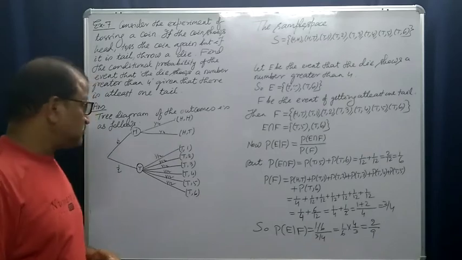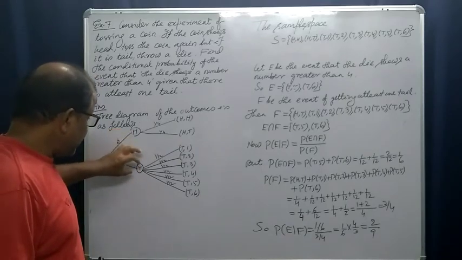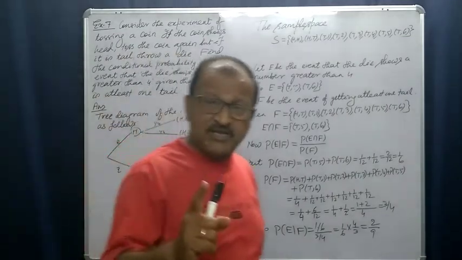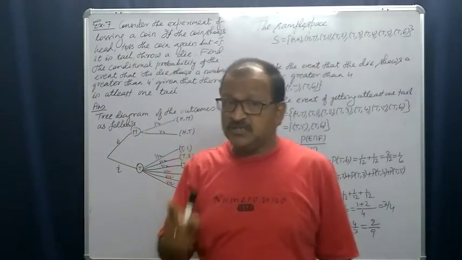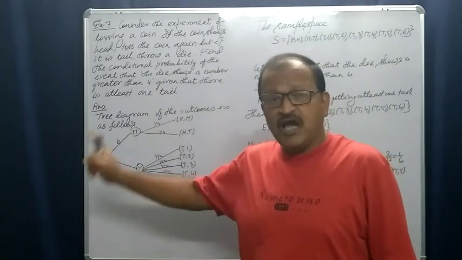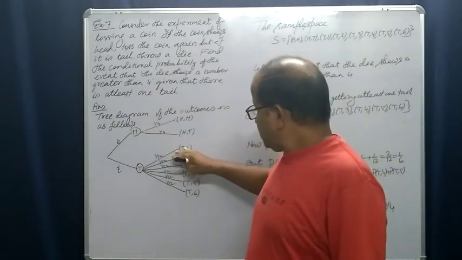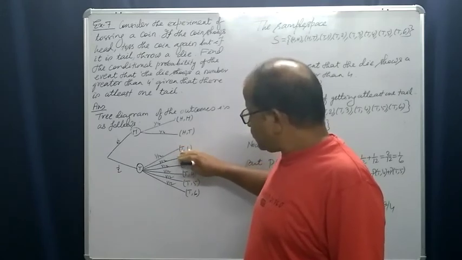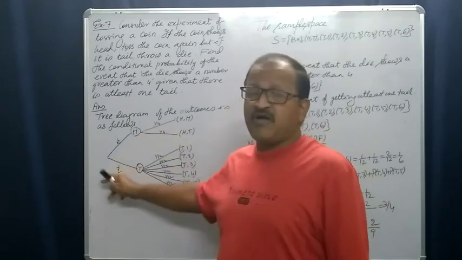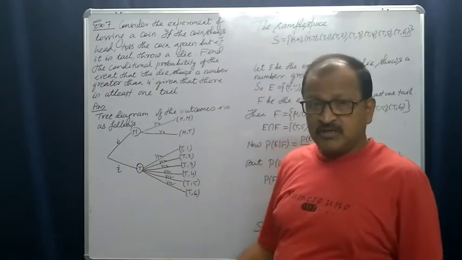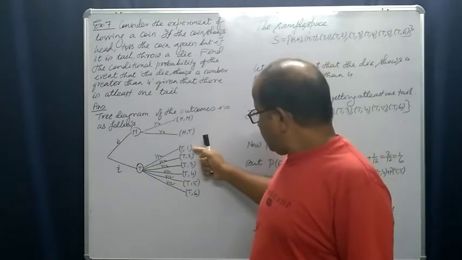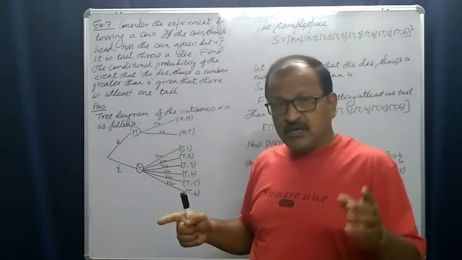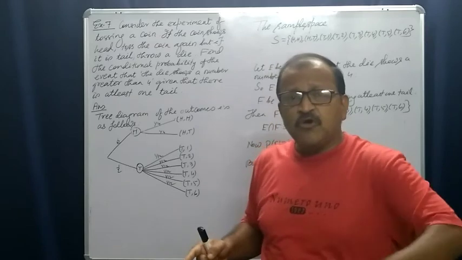But getting a tail in the first toss is half. The probability of getting a tail in the first toss is half, and the probabilities of these outcomes will be 1/6 of half. The probability of getting 1 is 1 by 6, 2 is 1 by 6 in a simple throw of a die.